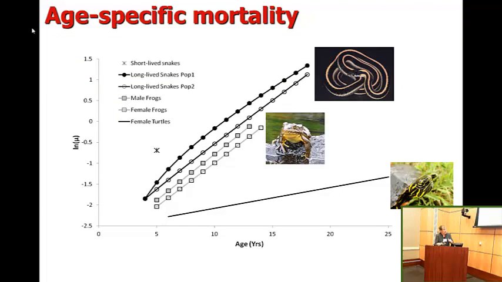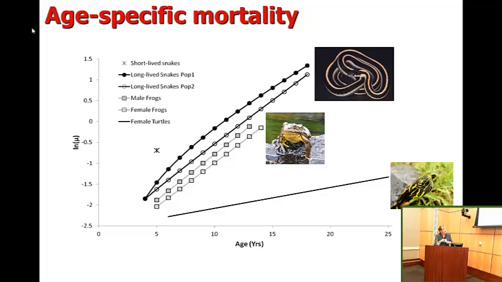So here we have age-specific results, with age on the x-axis and the log of mortality on the y-axis. Starting with snakes, for one population of long-lived snakes, there was a Makeham term that was significant. For the other population, it was a straight Gompertz model. Interestingly, for the short-lived snakes, we could not model age-specific mortality, perhaps because they're short-lived, perhaps because they have such high mortality rates.